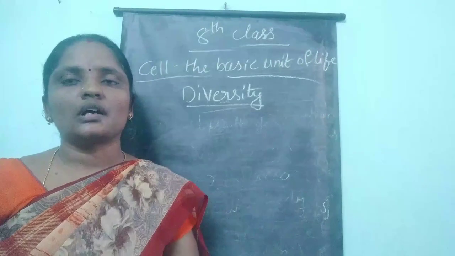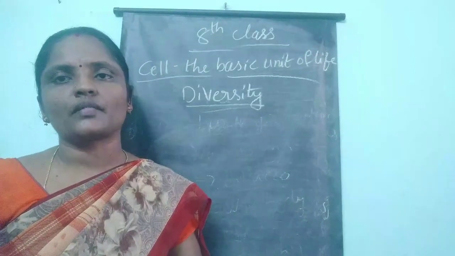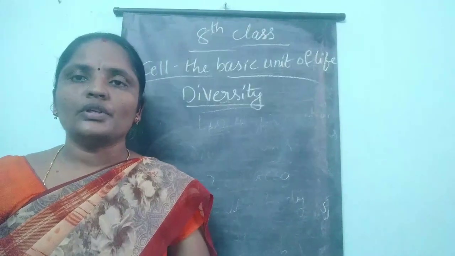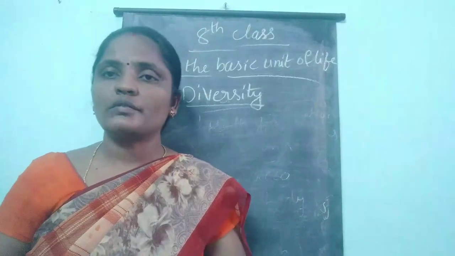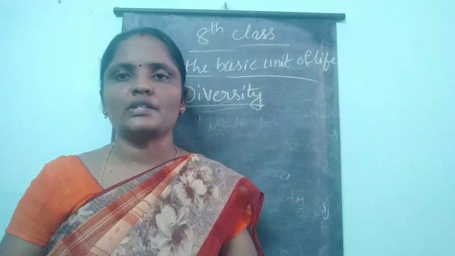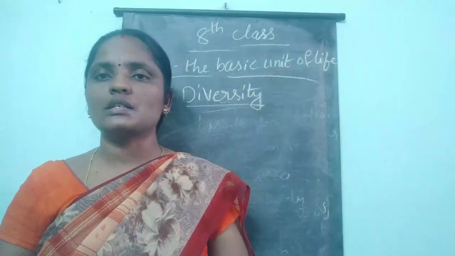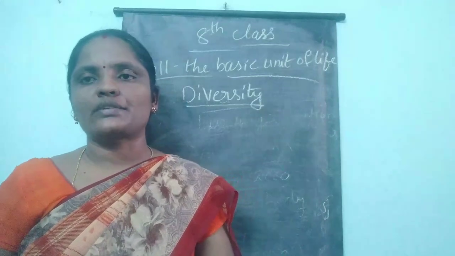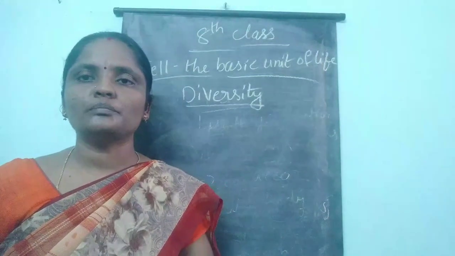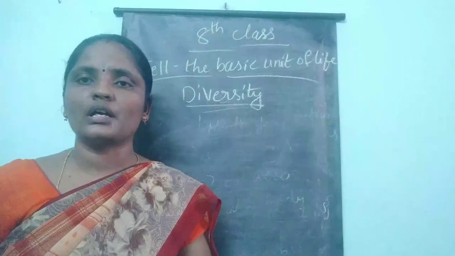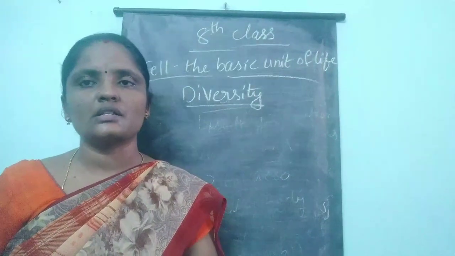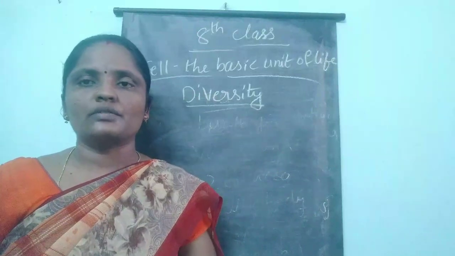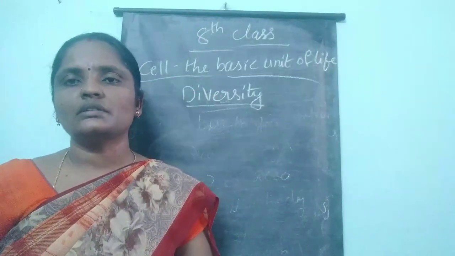In order to know that, in this class we are going to learn it. We know that there are millions of living organisms in nature. These living organisms vary in size, shape, structure, etc. Do all living organisms contain the same size of cells, or will their shape and structure be the same or not? That we shall see in this class.